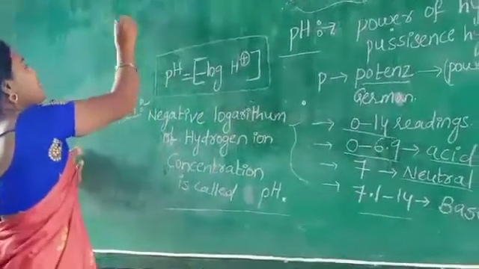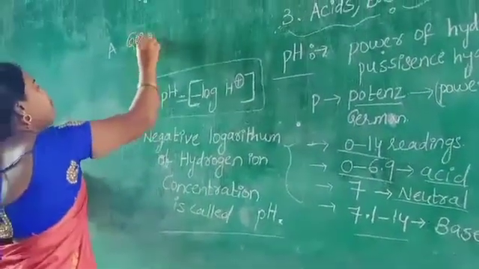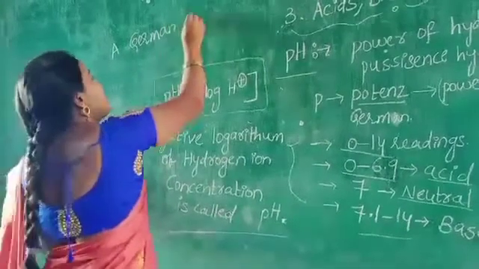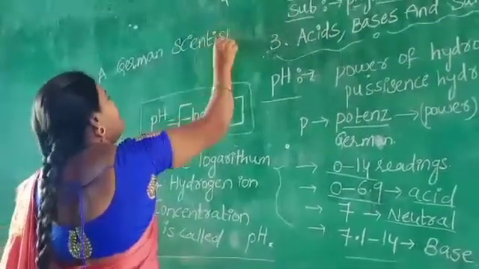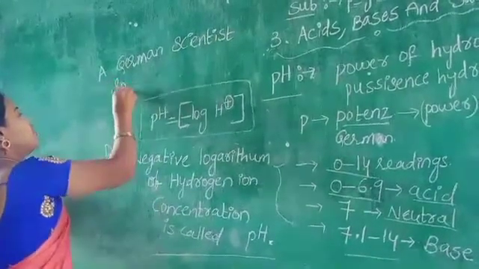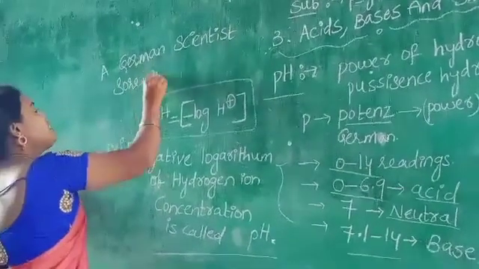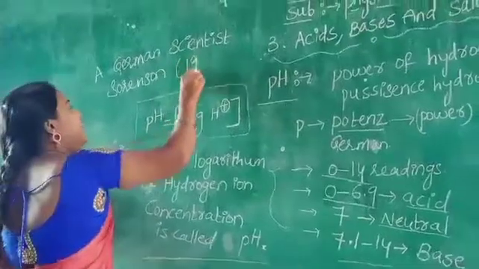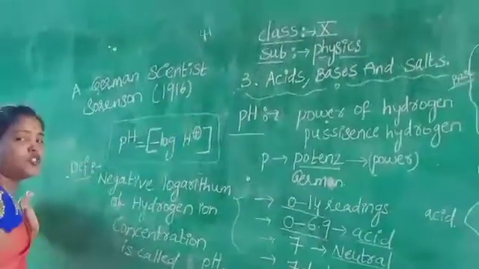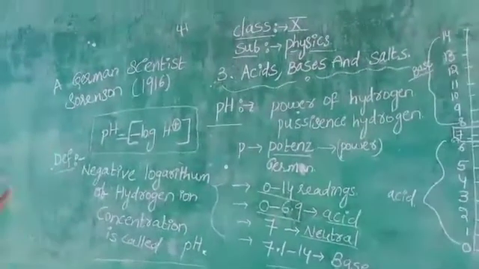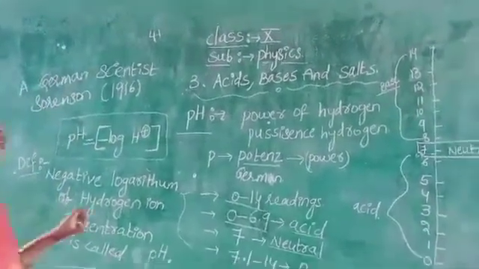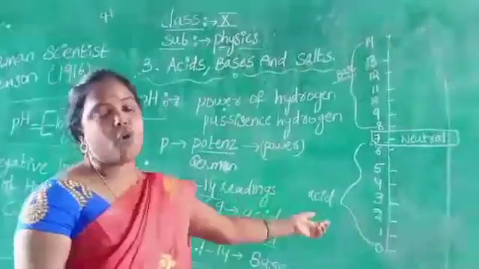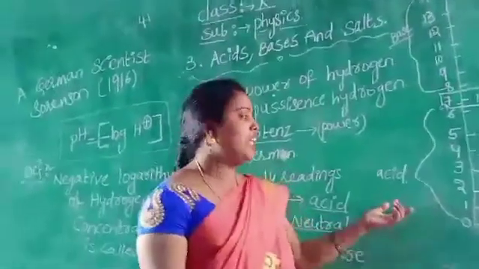A German scientist, Sorensen, in the year 1916, discovered the pH scale.